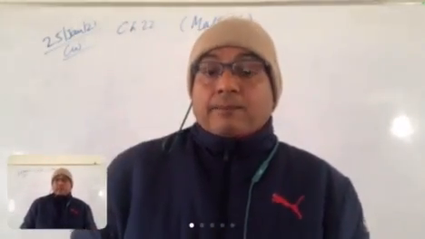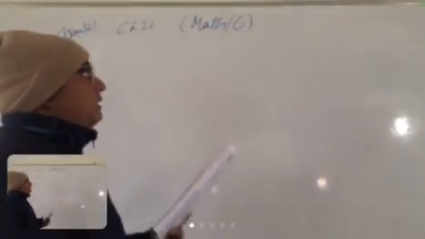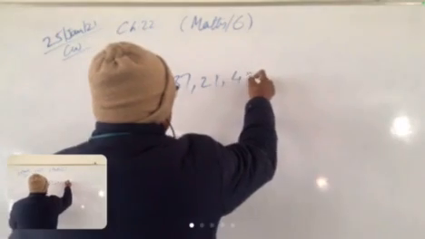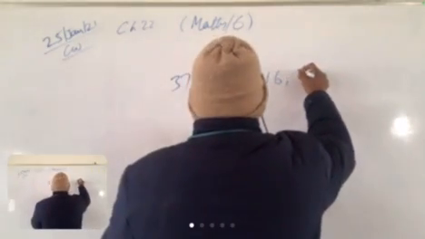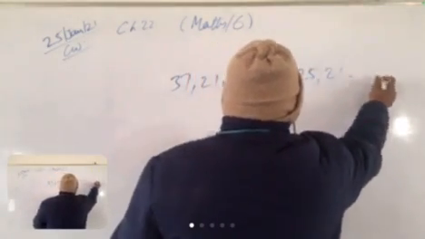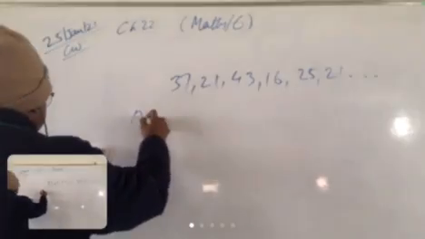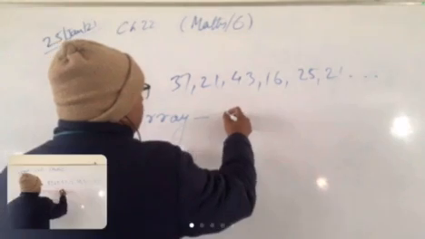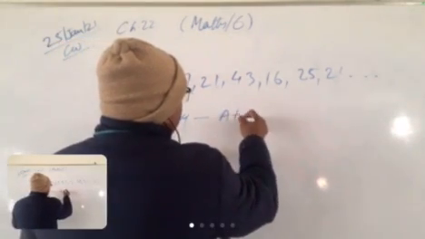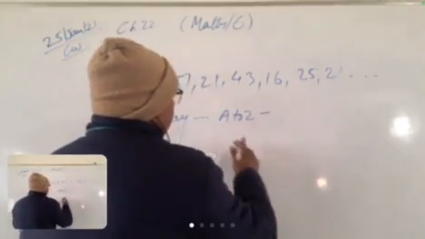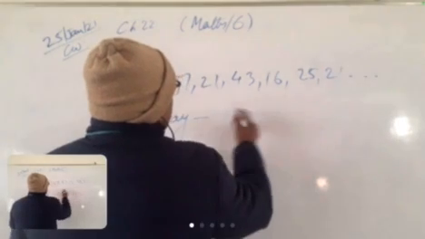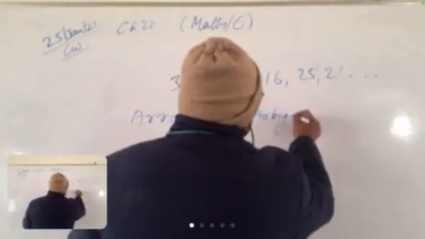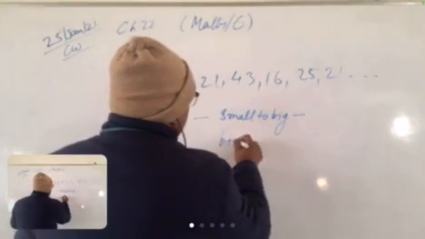Suppose there is data like 37, 21, 25, 21 and so on. So what is an array? It is to arrange, like A to Z, or small to big or big to small.